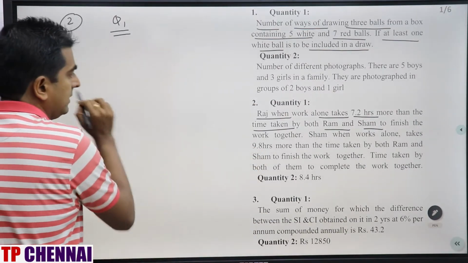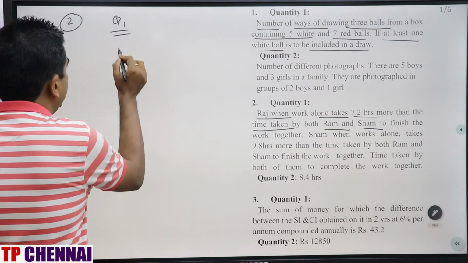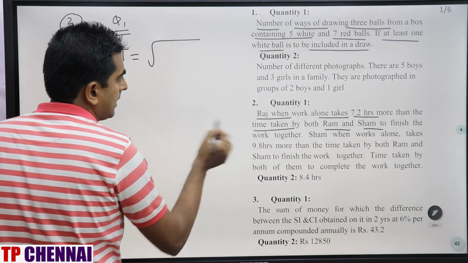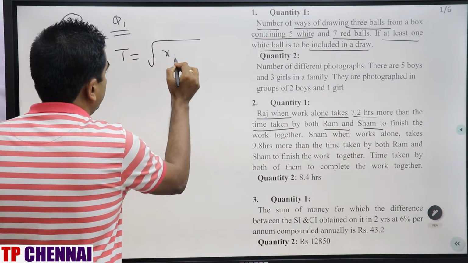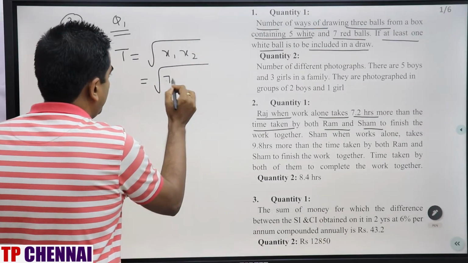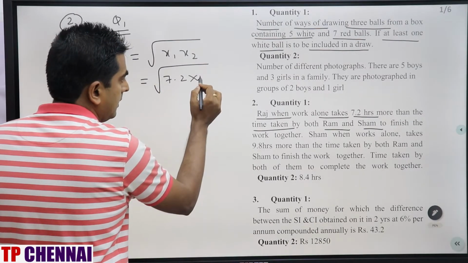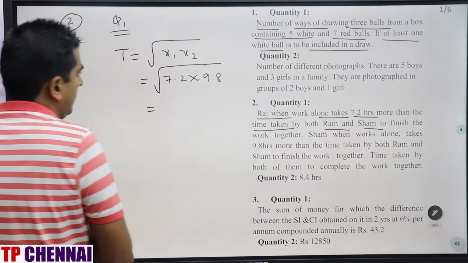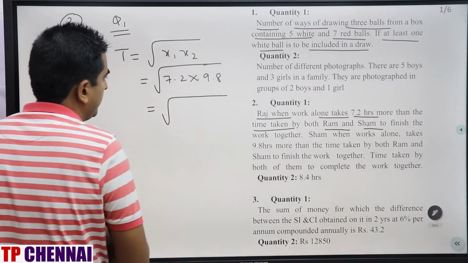So the total technique is, together they are asking, right? It is the square root of this number, I can say x1 into x2. So this is 7.2 into 9.8. So if you multiply this number, how much is this?